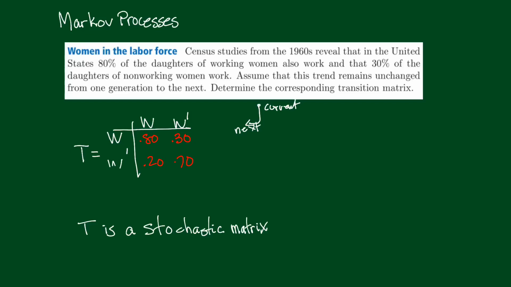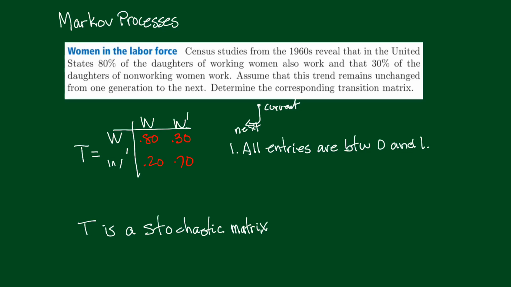This matrix T is called a stochastic matrix, and a stochastic matrix is any matrix that satisfies the next two conditions. The first property is this: all entries in the matrix have to be between 0 and 1, and by between we mean inclusive. It could be 0, could be 1, or anything in between. If you look at all the entries in this matrix, it's true.